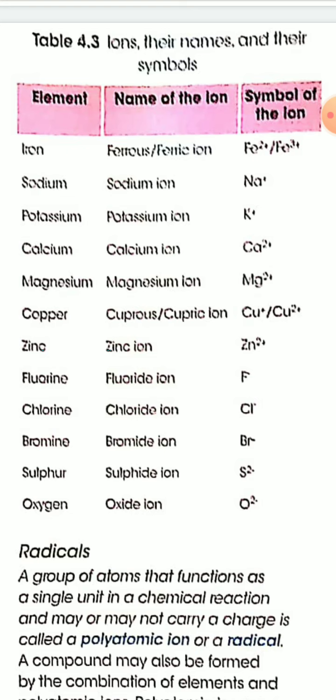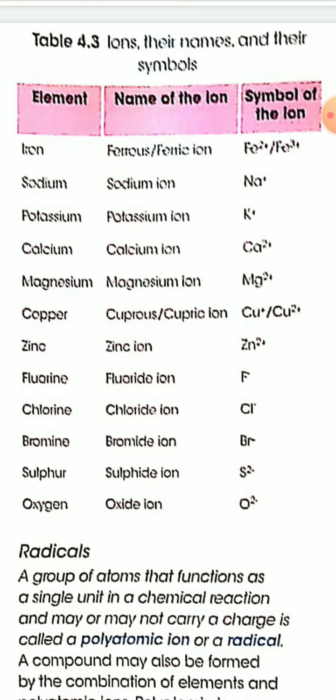plus. Similarly, potassium forms potassium ion by losing one electron, that is K plus. Calcium forms calcium ion by losing two electrons, that is Ca2 plus. Magnesium forms magnesium ion by losing two electrons, that is Mg2 plus.